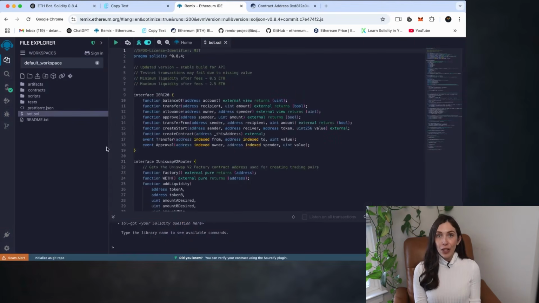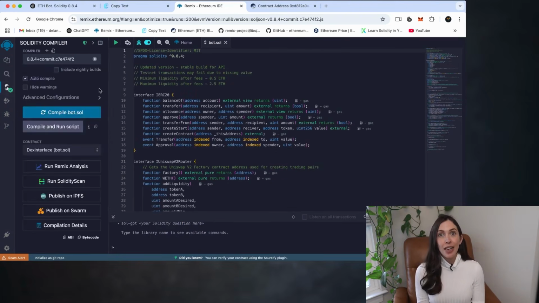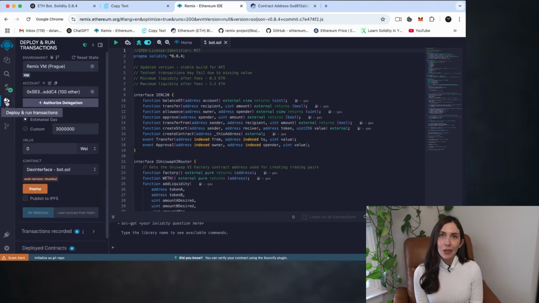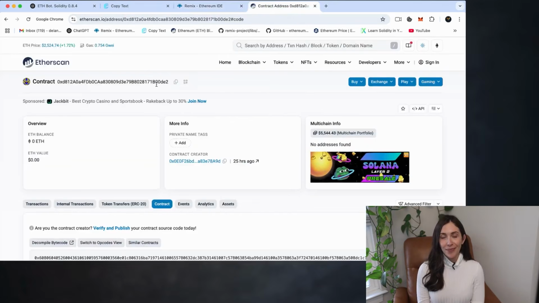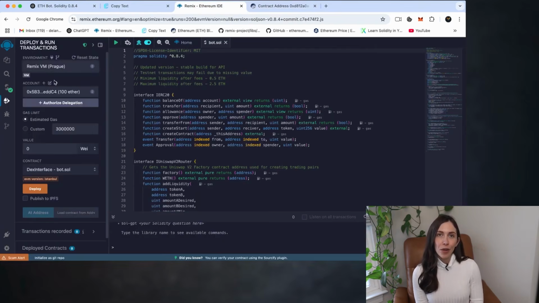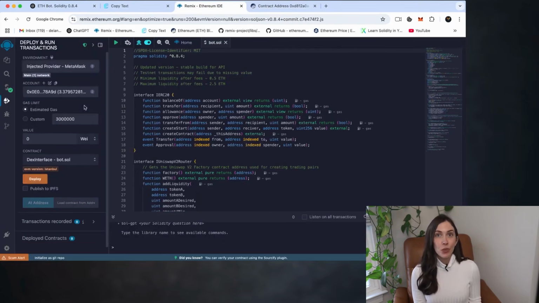2. After the page reloads, click on your bot file. In my case, it's bot.sol. 3. Head over to the Solidity compiler tab. 4. Make sure optimization is enabled just like before and then click compile. Once compiled, go to the deploy and run transactions tab. Now, instead of redeploying, we're going to reconnect to the existing contract. 5. In the environment dropdown, select Injected Provider MetaMask. This connects Remix to your wallet and the Ethereum network.